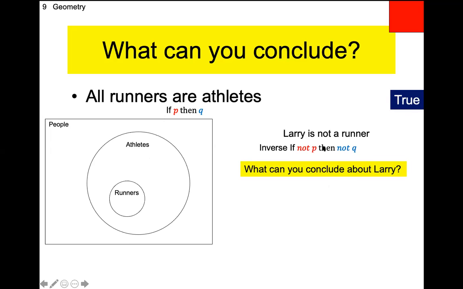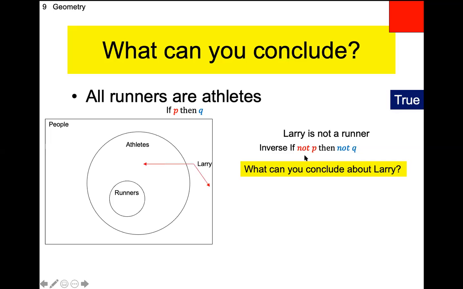If you just tell me he's not a runner, give me an athlete that's not a runner. You could be a football player. We don't say football players are runners, right? So therefore, you could still be an athlete. You don't know where Larry lives. Larry either lives inside the athlete circle or outside of the athlete circle. He certainly doesn't live inside the runner circle, though. So here's an example, again, where the inverse may or may not be true, okay?